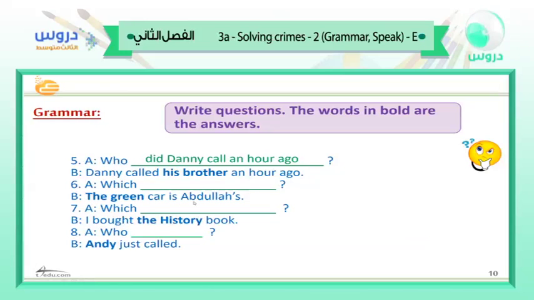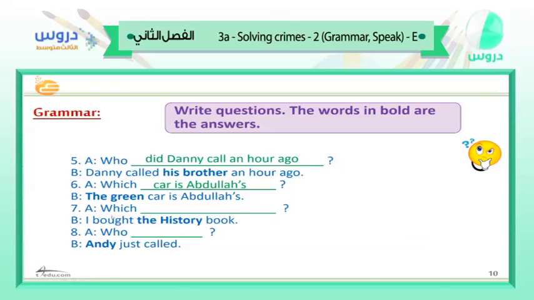So the green car is Abdullah's. We are asking about, yes, very good. So this is a subject question. So we are going to say, which car is Abdullah's? Very good.